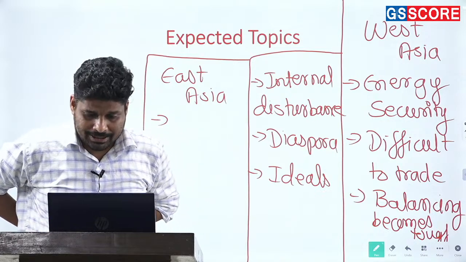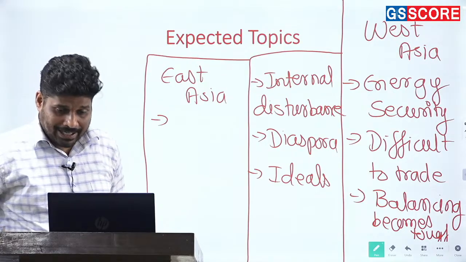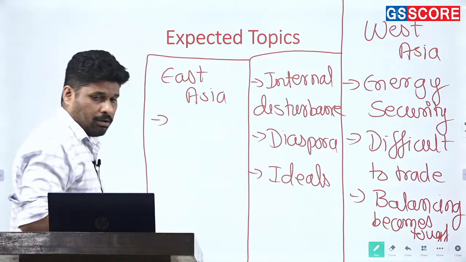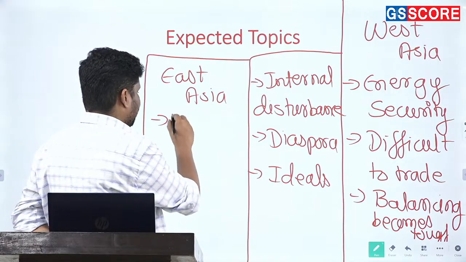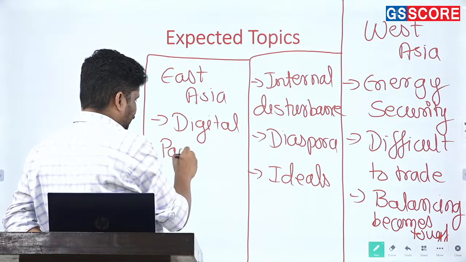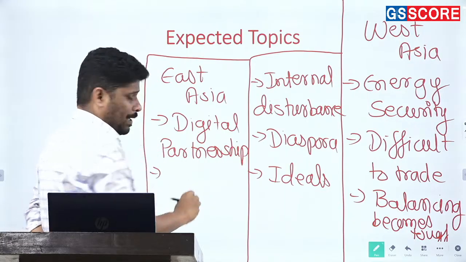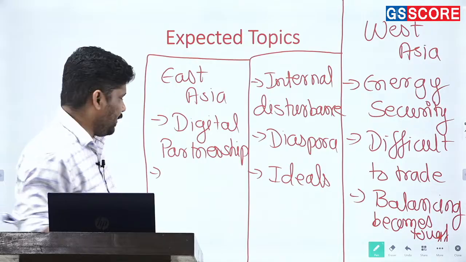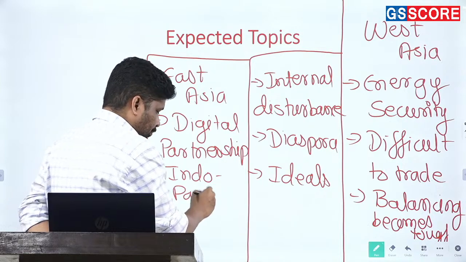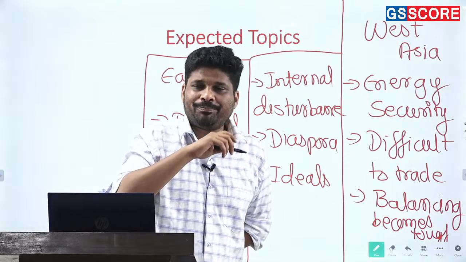Because both the countries have agreed to revise focus on cooperation between the two countries, especially on the backdrop of digital partnership and Indo-Pacific infrastructure. Also, these two countries are part of Quad.